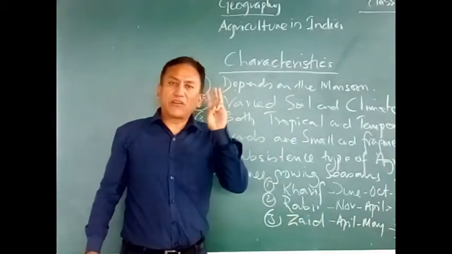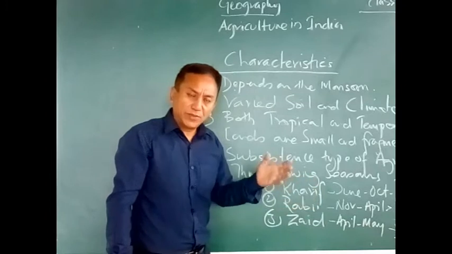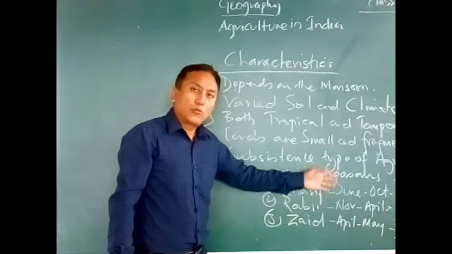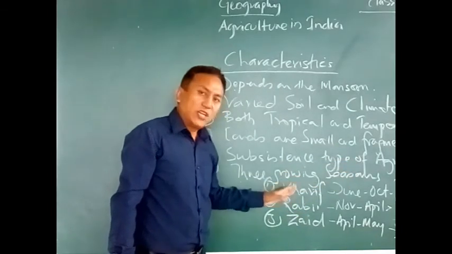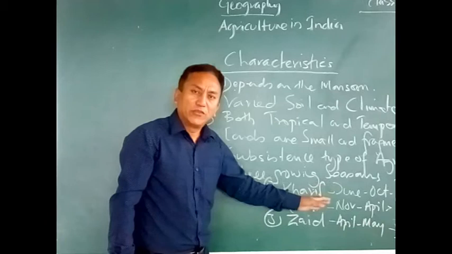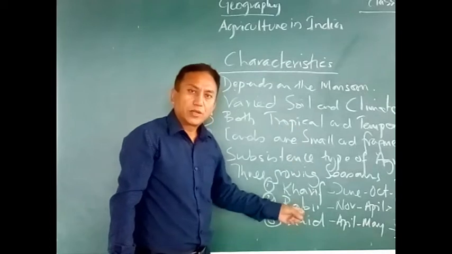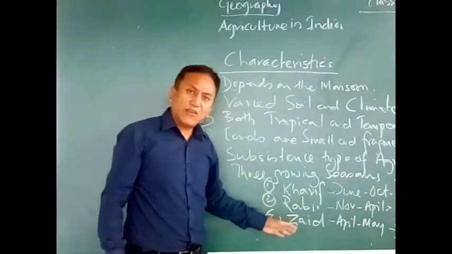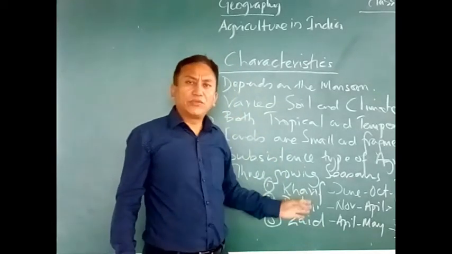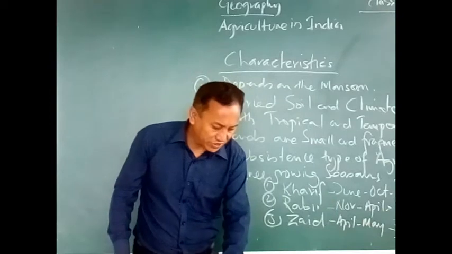So please keep in mind, basically we have 3 growing seasons, or 3 types of crops grown in our country. One is the Kharif crop, which is grown in the summertime, from June till October, with crops like rice, maize and cotton. Then the Rabi crop, which goes slightly in the winter months, the colder part, November to April. Here we have crops like wheat, gram, mustard. And then we have the Zaid crop, grown between the months of April and May, and the crops grown in these months are mainly fruits and vegetables.